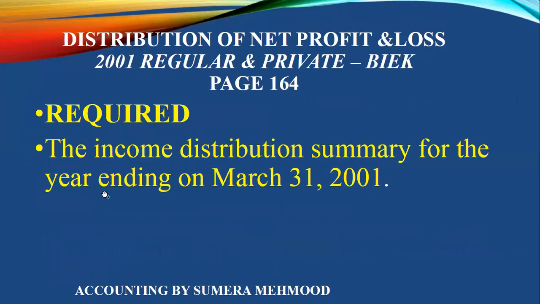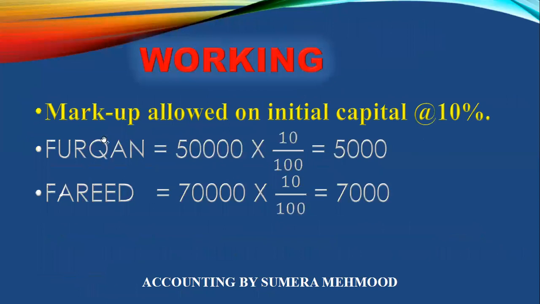This is your requirement for the examination. You have to just prepare the income distribution summary. No need of a general requirement. This is the working which I asked you to show in the examination, like you need to do for the markup allowed on initial capital. Your markup on initial capital is 10%. How do you show this working? 50,000 multiplied by 10 over 100, and you have to show the working like this in your examination.